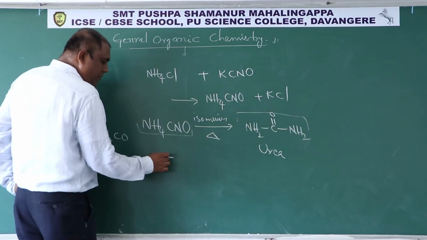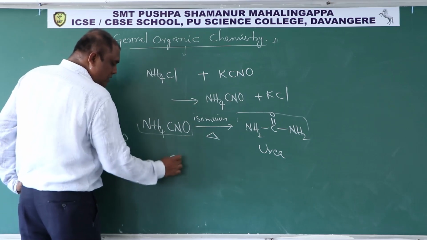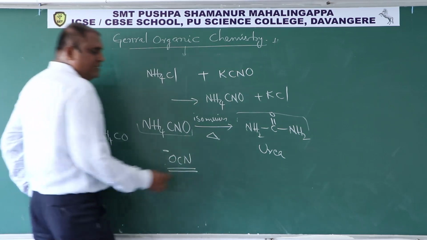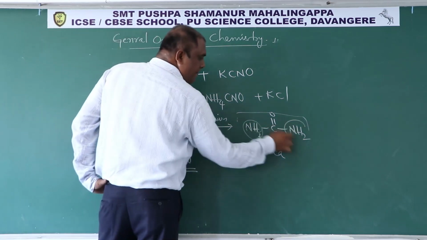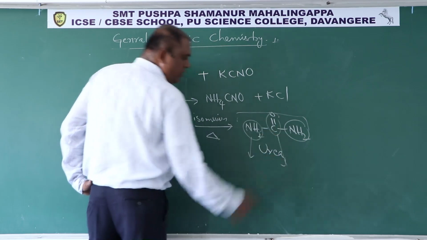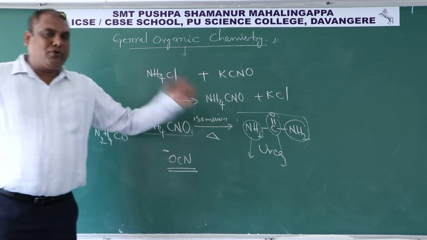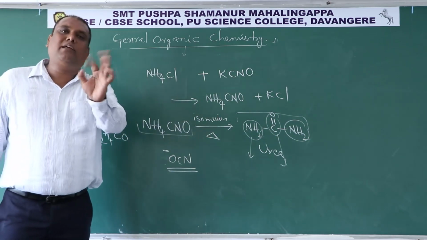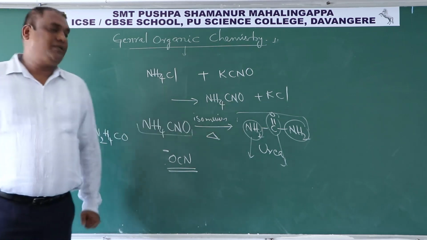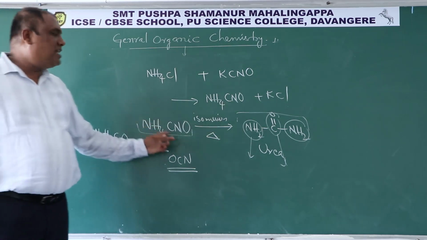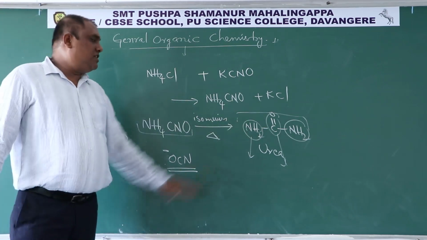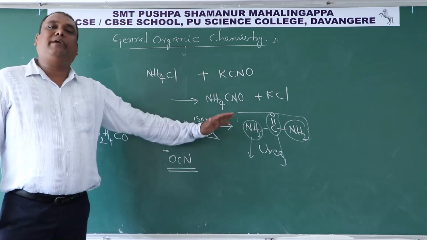But in this compound we have cyanate ion as a functional group. But in this compound, there is an amine group and a ketone group. It means what? These 2 compounds have the same molecular formula, but they have different functional groups. That's why they are called functional isomers. So this is how the first organic compound in the laboratory was prepared by Wöhler.